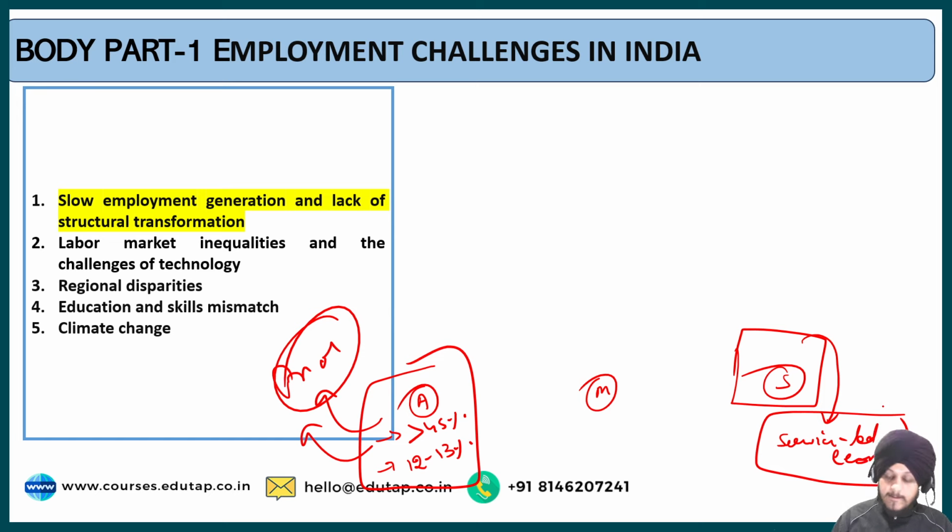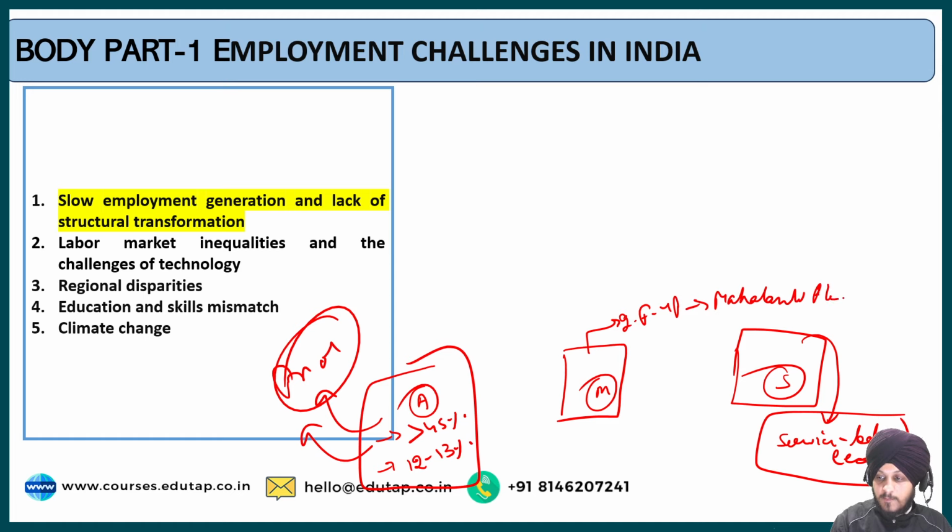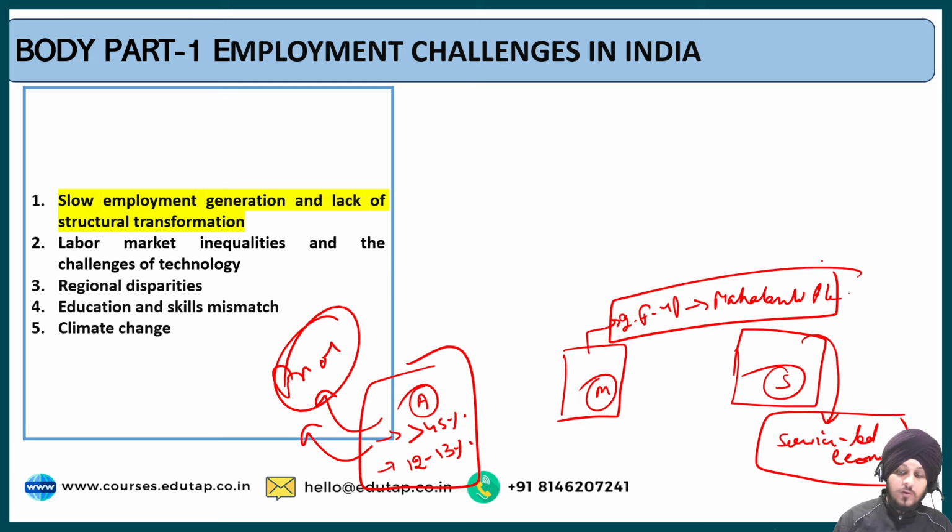Because the service sector plays a major role as far as our economic development is concerned. Now, when we talk about the manufacturing sector, it is said that though India emphasized the manufacturing sector in the post-independence era, for example in the second five-year plan we had the Mahalanobis plan, you must have heard about it, India failed to implement it in the right manner.